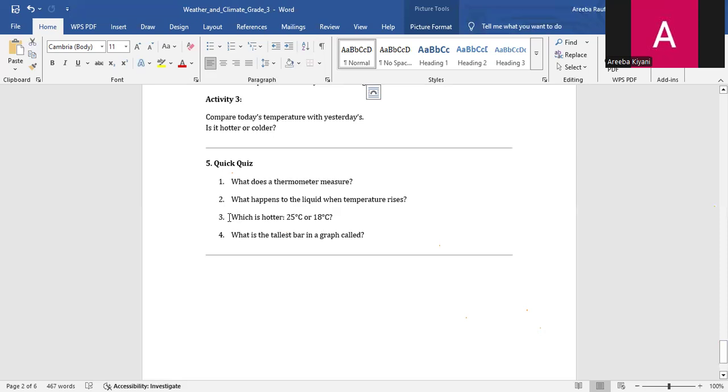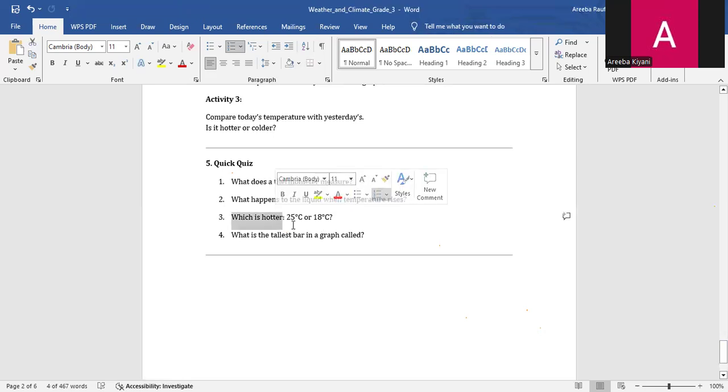Which is hotter? This is very quick. 25 degrees Celsius or 18 degrees Celsius. As I have told you, the greater the number, the hotter the day. So 25 degrees Celsius is hotter than 18 degrees Celsius.